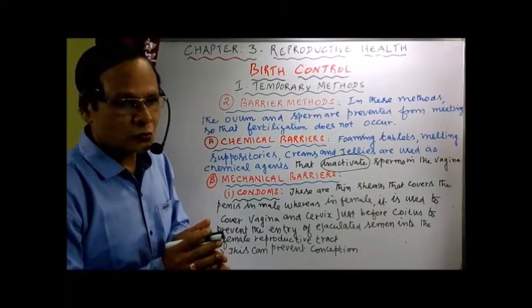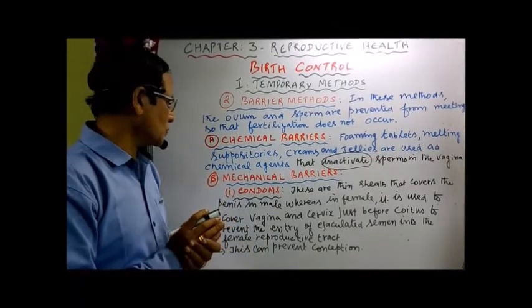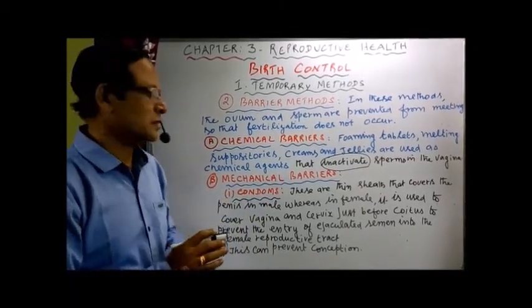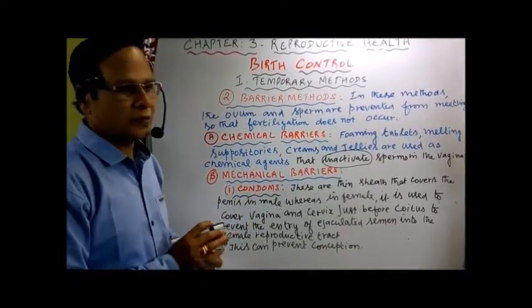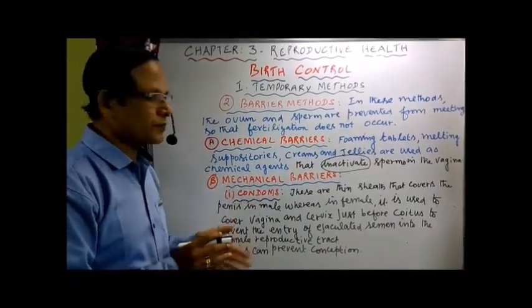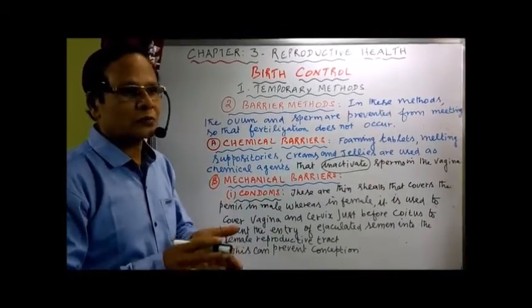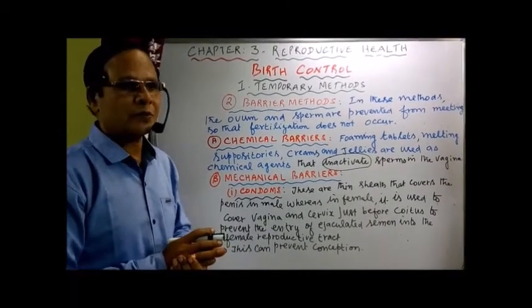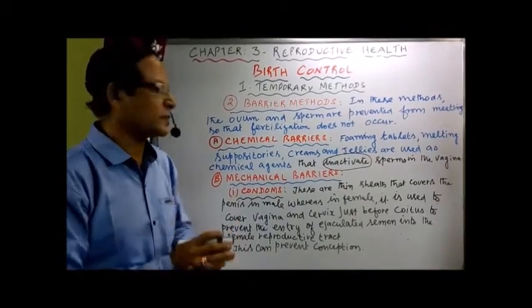The lamb skin is very soft, and that can be used as what is called a condom. Condoms are also made from lamb skin, the soft skin. So that's about the condoms. Then we have another one, the diaphragm, cervical caps and walls, that can be used by females to prevent the meeting of the sperm with the egg. They are made of rubber.